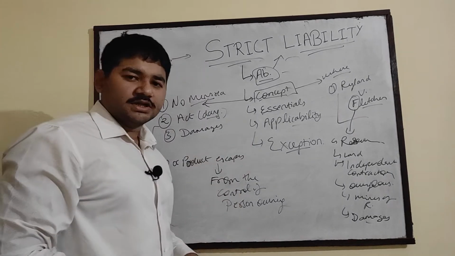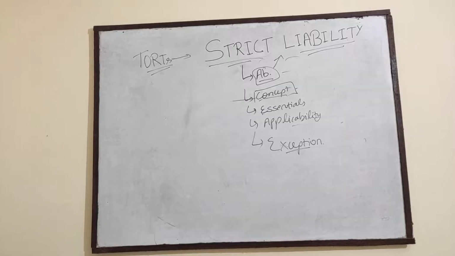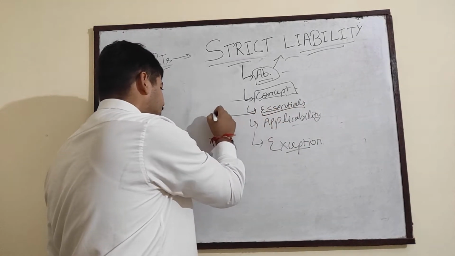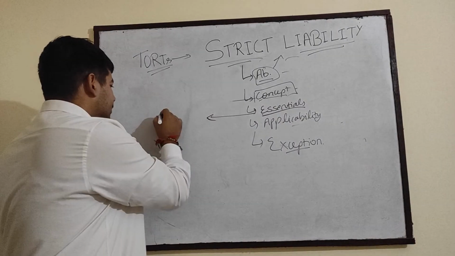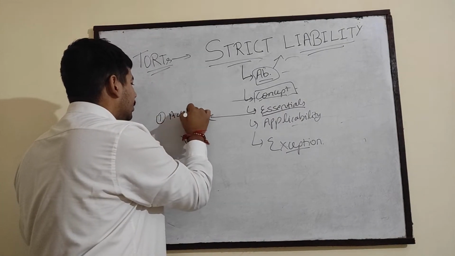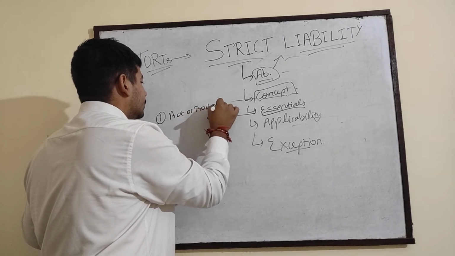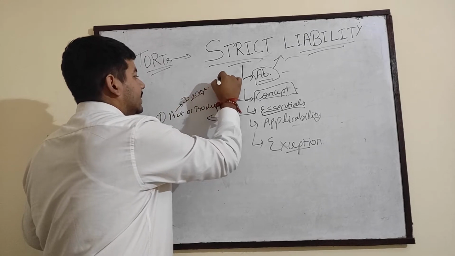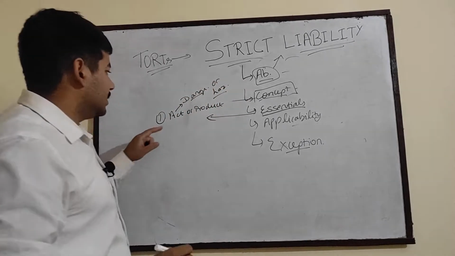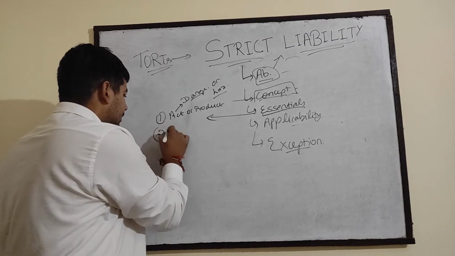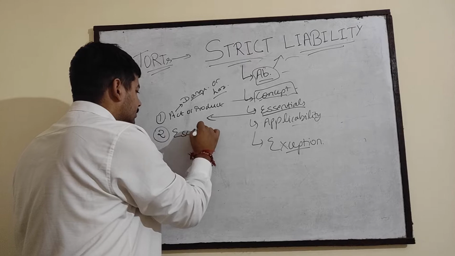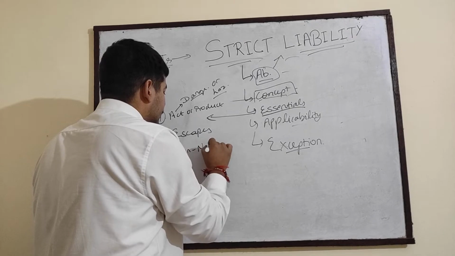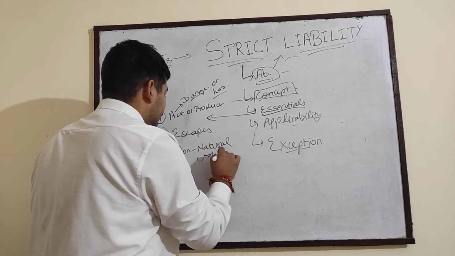Now we will come to the next topic, that is essentials of strict liability. So what are the essentials of strict liability? First essential is there must be an act or product that is dangerous or hazardous. Second thing is escape. Third is non-natural use of land.